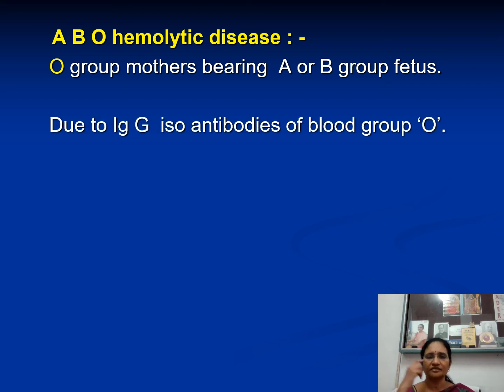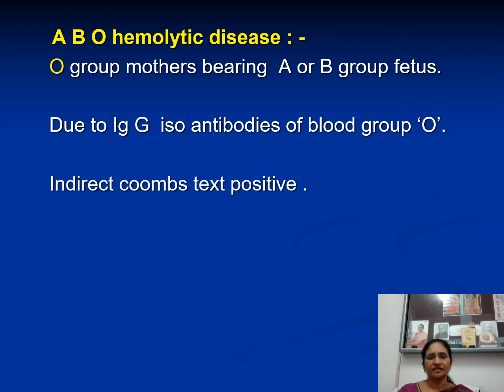And there is also ABO hemolytic disease: O group mothers bearing A or B group fetus. Mother is having natural anti-A and anti-B antibodies. They are also IgG variety, so these antibodies will go to the fetus through the placenta.